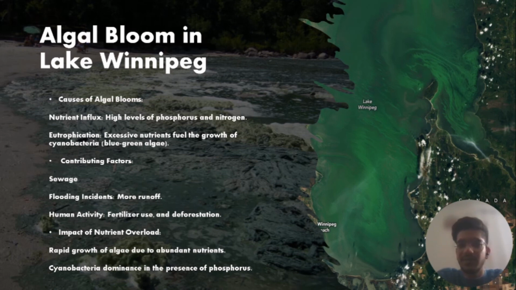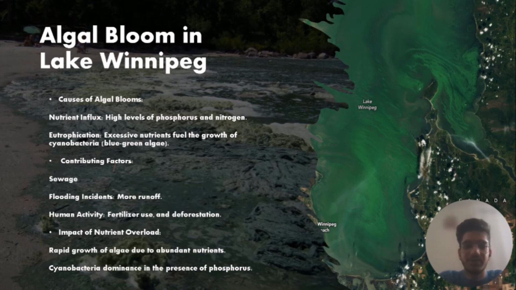So as you can see in the satellite picture, the whole lake is green in color. This is due to the presence of cyanobacteria or blue-green algae on the surface. The algal bloom is caused by two nutrients, phosphorus and nitrogen, but mainly phosphorus. These nutrients accelerate the growth of cyanobacteria and it accumulates on the surface of the water.